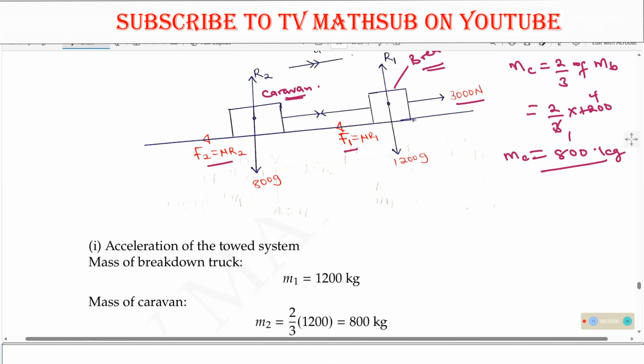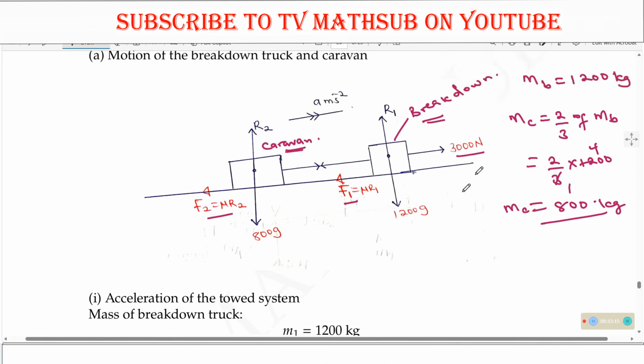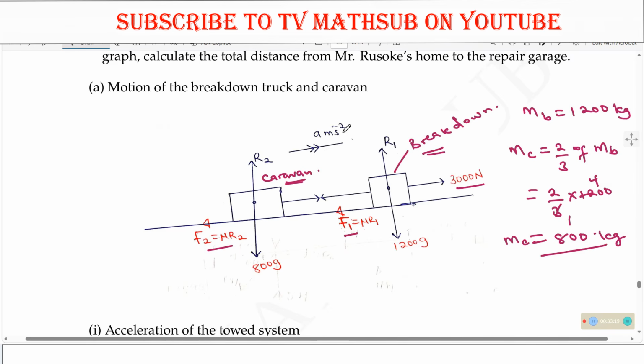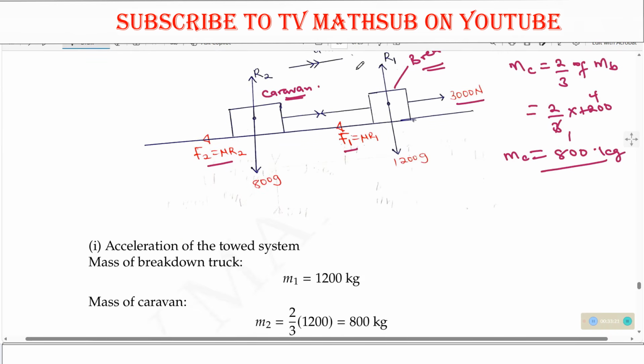So I want to combine the two, since they are all moving, because the breakdown is actually pulling this. It means they are all moving at the same acceleration. So I want to look at the towed system, that is basically looking at the breakdown and the caravan all together.